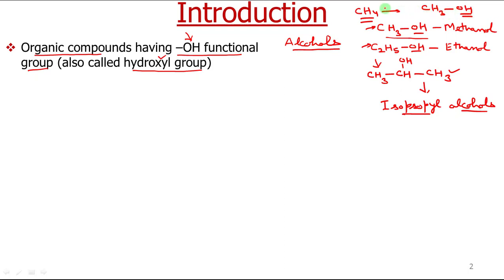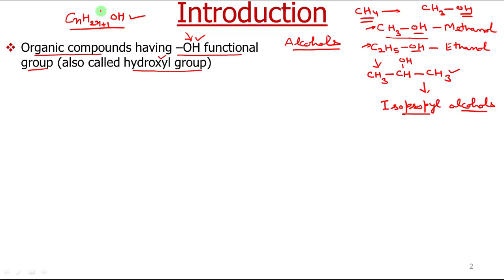Generally, alcohols are obtained by replacing a hydrogen of an organic hydrocarbon by the OH group, which is also called the hydroxyl group. So we can say the general formula for these alcohols is CnH2n+1OH.